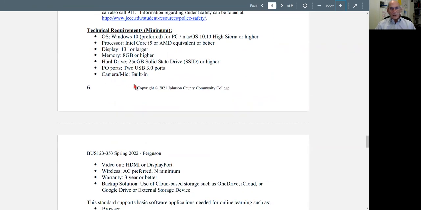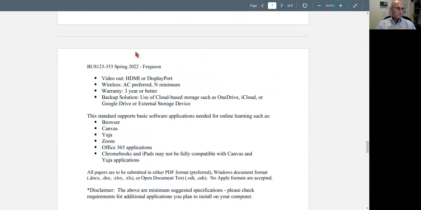So look over this information, familiarize yourself with it. Again, you have the technical requirements as far as the computer that you might be using to be successful as far as the class is concerned. This is suggested. You can use a Chromebook for most of it. All right, if you run into problems, let me know.